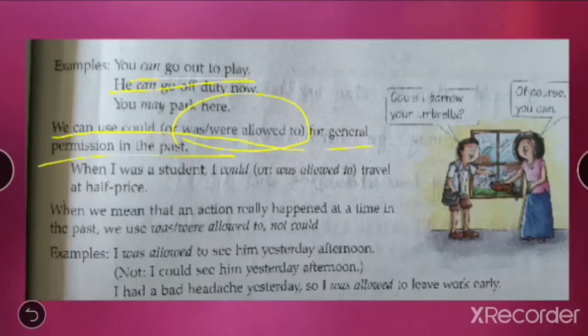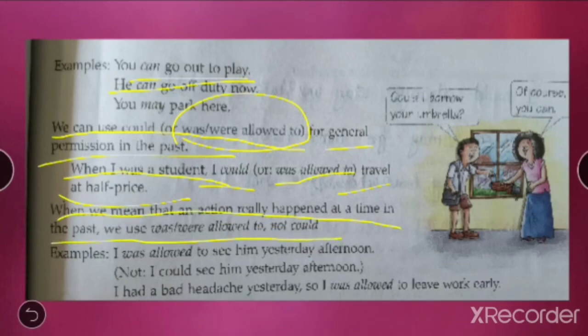For example, when I was a student, I could travel at half price. So when I was a student, I had permission to travel at half price. Instead of that, you can even say, when I was a student, I was allowed to travel at half price. When we mean that an action really happened at a time in the past, we use was or were allowed to, not could.